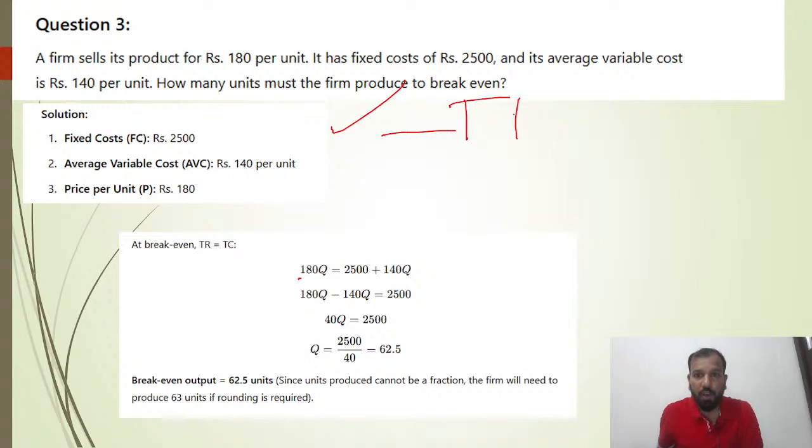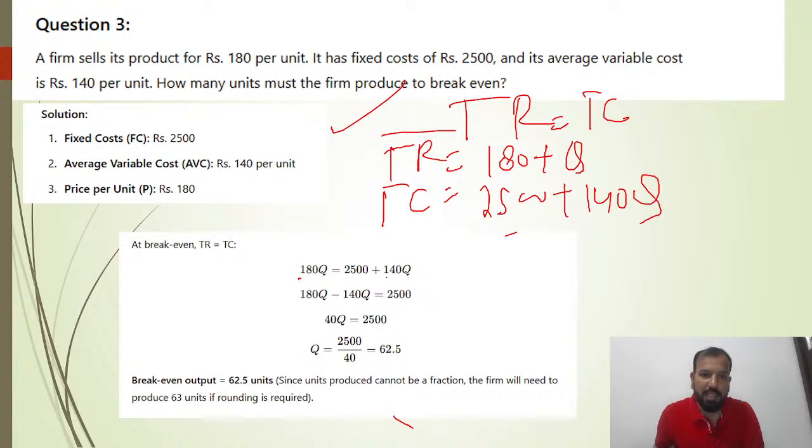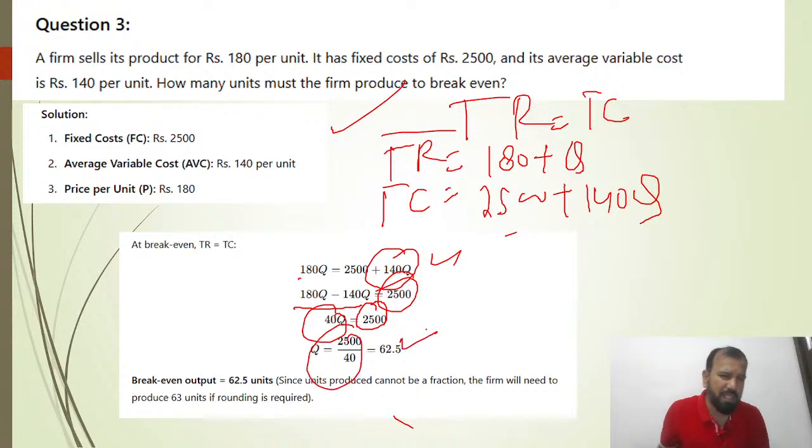So what you have to do is set TR equal to TC. TR is total revenue, which is 180 times Q. TC is fixed cost plus variable cost: 2500 rupees plus 140 times the quantity, which you don't know. So the 140Q goes to the other side: 180Q minus 140Q is equal to 2500. So 40Q is equal to 2500, and Q is equal to 2500 divided by 40. It becomes 62.5. This is a dummy question.